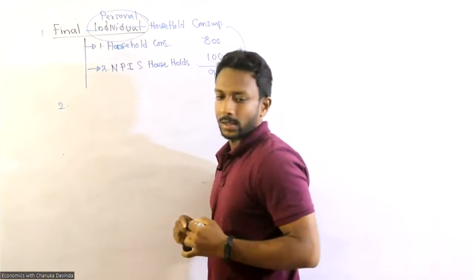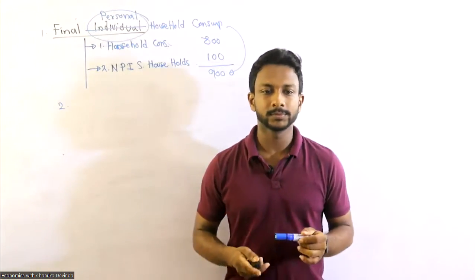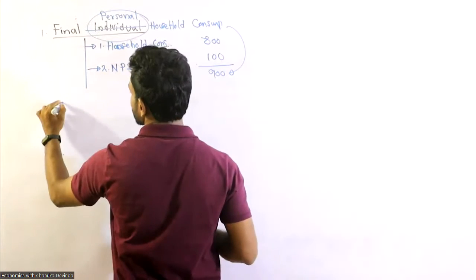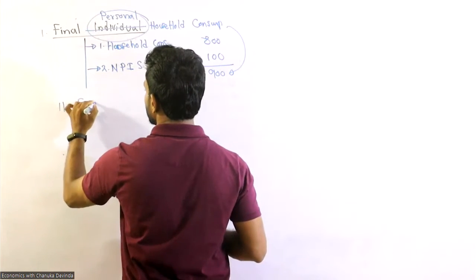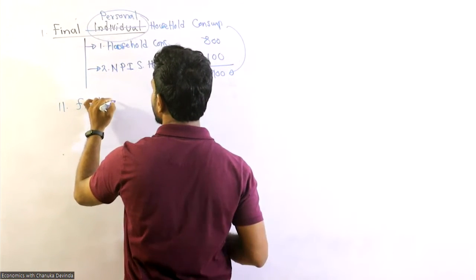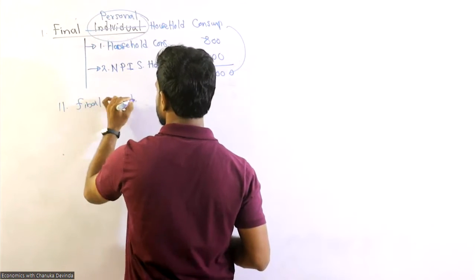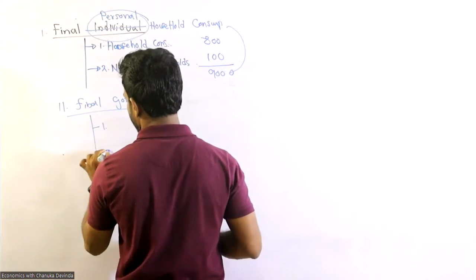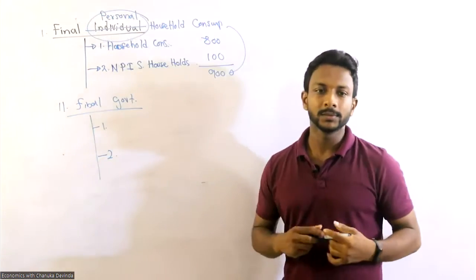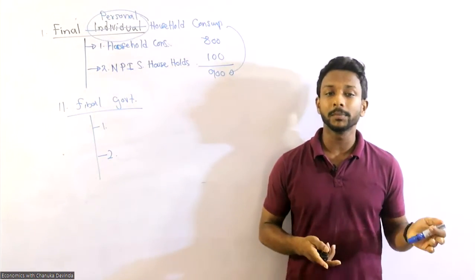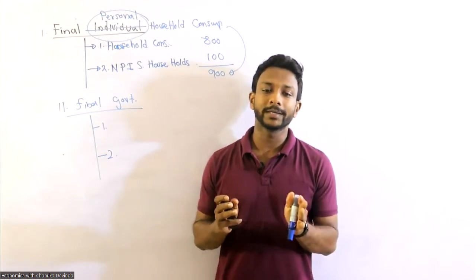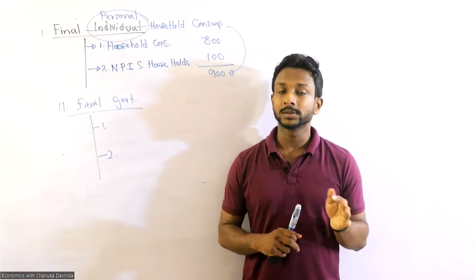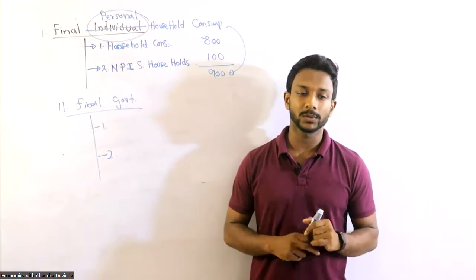Second one. What's the second one? They're asking final government consumption expenditure. What is government mean? All government expenditure needs to be added without investment, because only consumption.